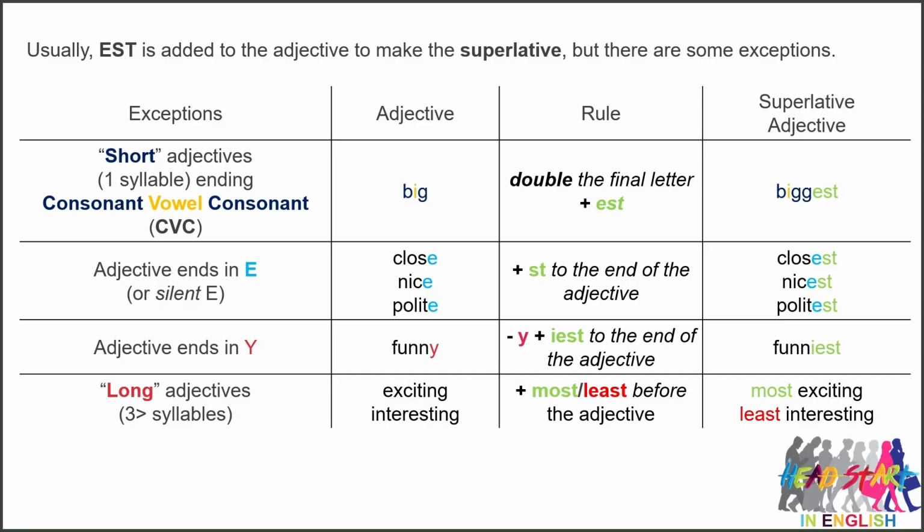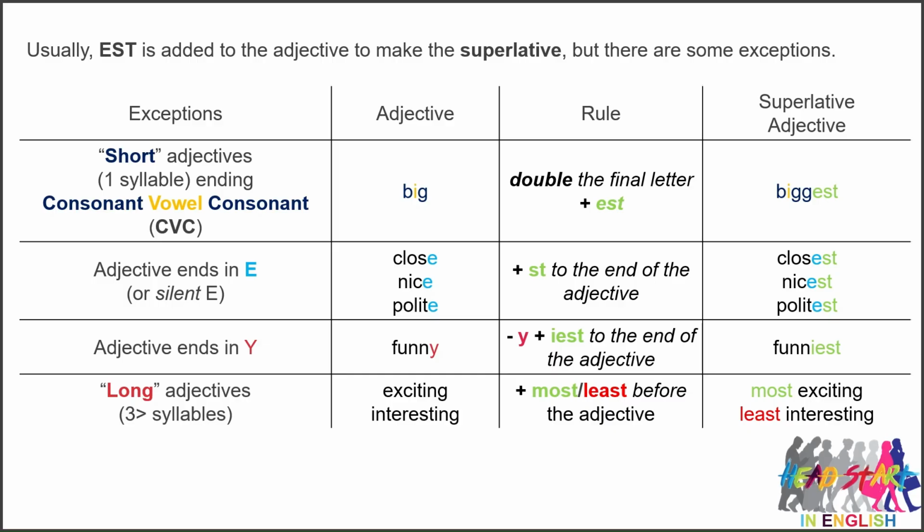However, this is English, so there is always some kind of exception. So, in most cases, we do add est to the end of the adjective to get the superlative, but there are some exceptions. So let's work through this table. Short adjectives with one syllable ending consonant vowel consonant, such as big. We double the final letter, so double G, and we add est, biggest. Adjective that ends in E or silent E, such as close, nice, polite, we simply add st to the end of the adjective. Closest, nicest, politest.